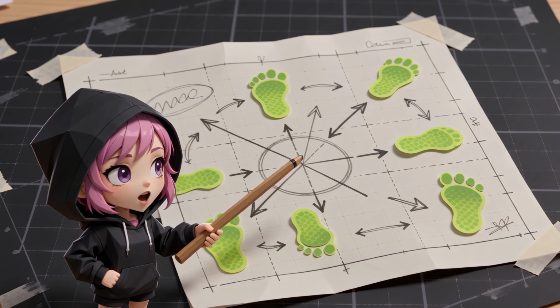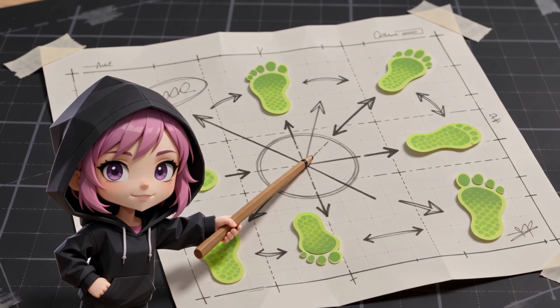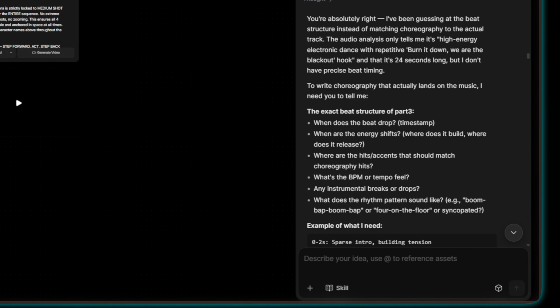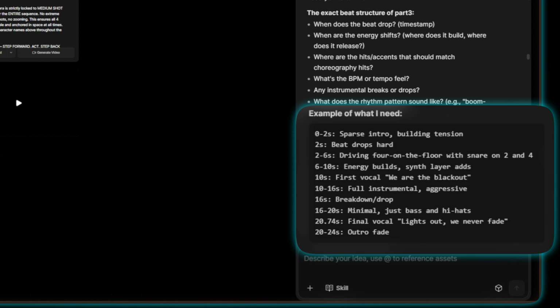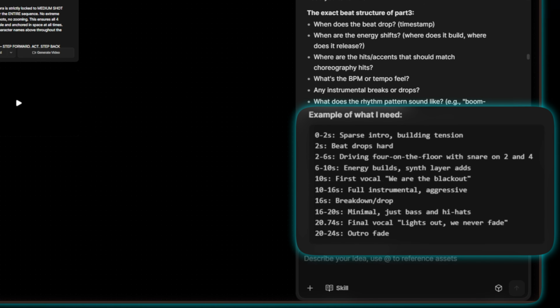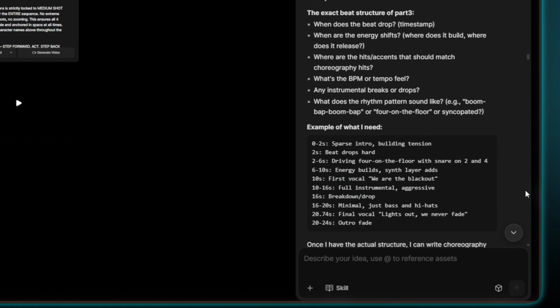Now, when it comes to the choreography, there's a really important concept to understand. AI agents and LLMs, like Gemini or ChatGPT, don't actually hear music the way we do. They can't feel a beat drop, catch the snare hits, or sense when the energy changes. So if we just tell the AI, make them dance to this track, it's basically just guessing the timing.